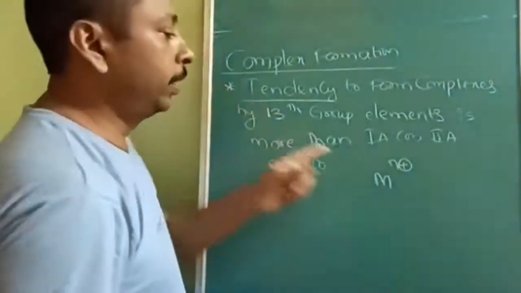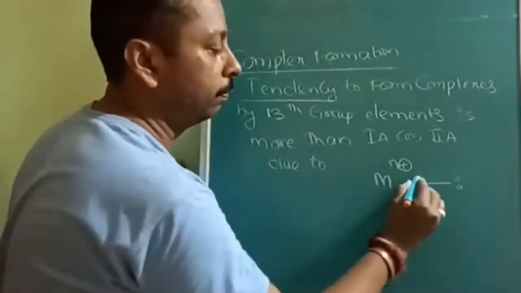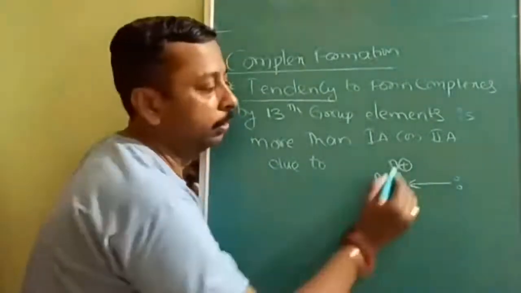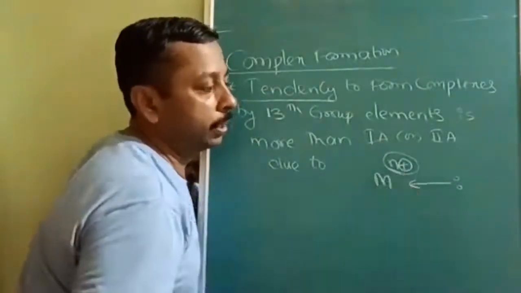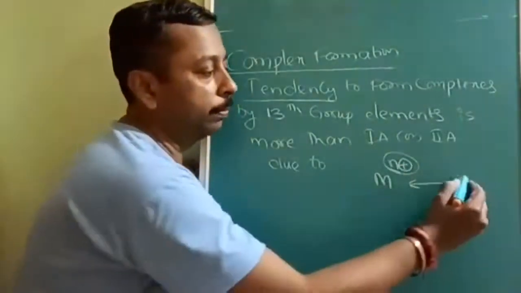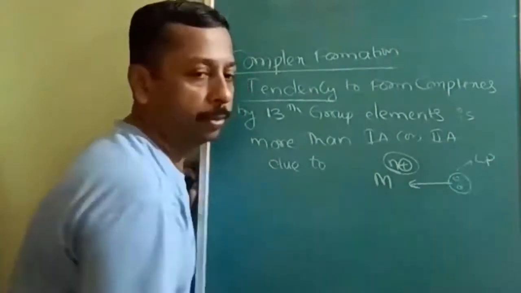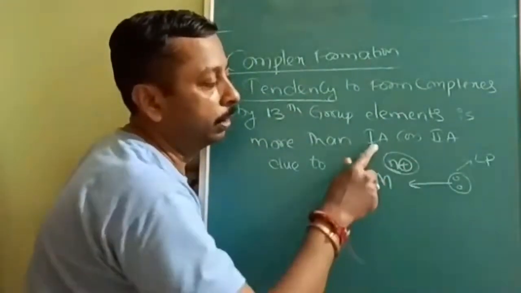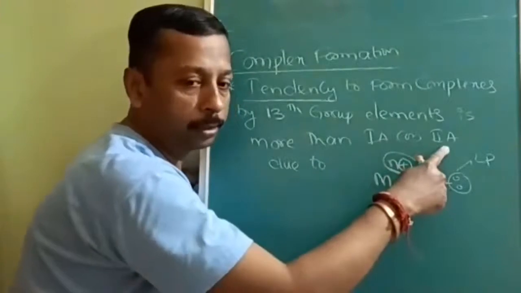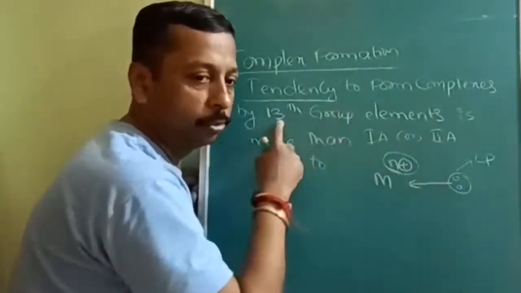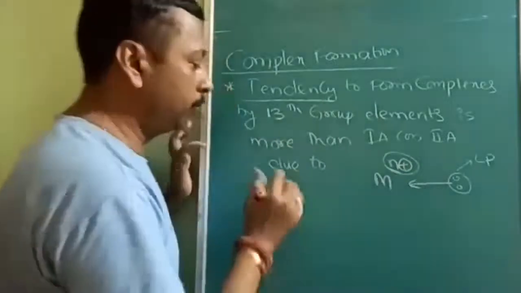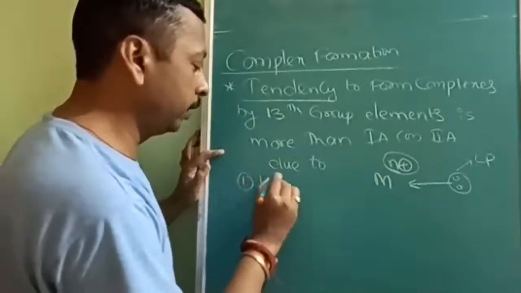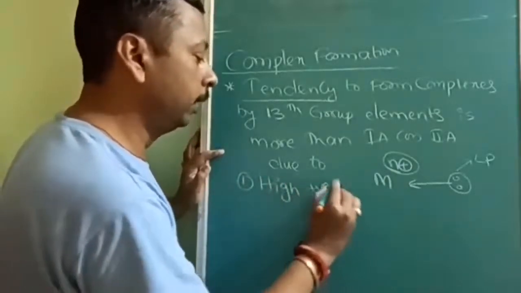Now, the lone pair accepting tendency will depend on two factors. First of all, charge. This positive charge should be more for attracting this lone pair electron. Here 1A group has plus 1 charge, 2A group has plus 2 charge, but the 13th group charge will be plus 3. So the first reason is high oxidation number, otherwise high positive charge.